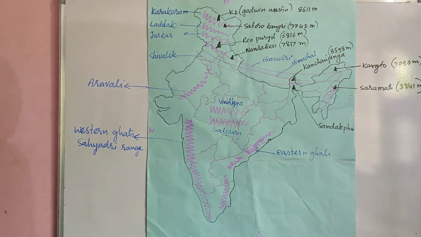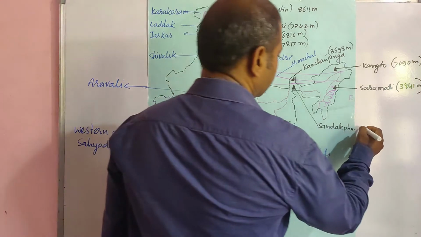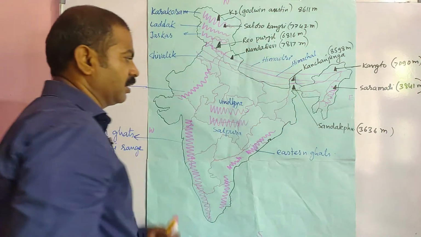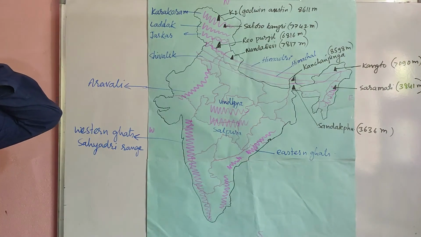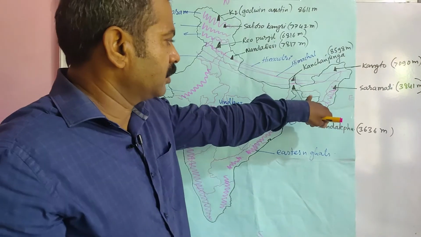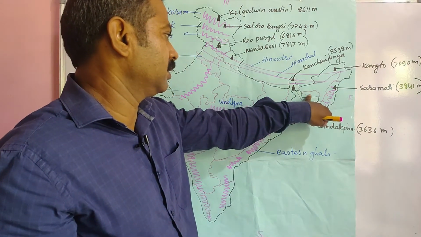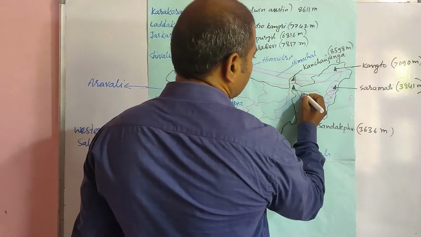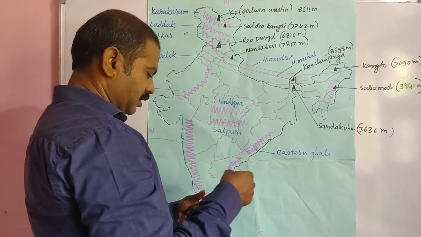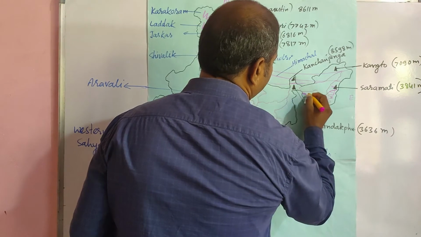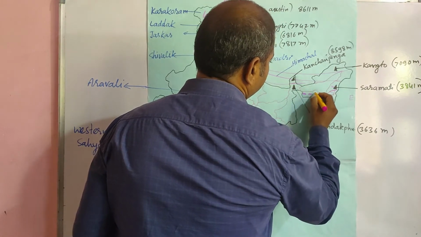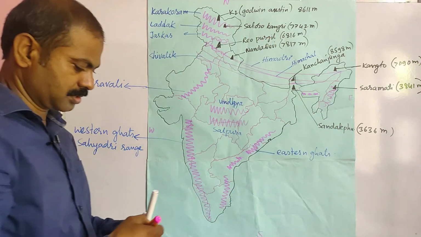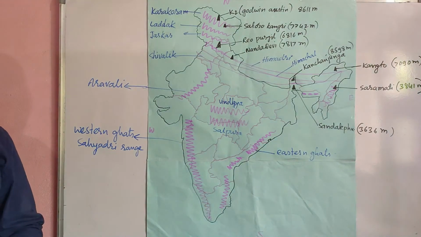Sandakphu. Its height is 3636 meters. This is in West Bengal. Okay. And look at here. This place is known as Meghalaya. In Meghalaya, we find three hills: Garo, Khasi, and Jaintia. Okay, Garo, Khasi, and Jaintia.